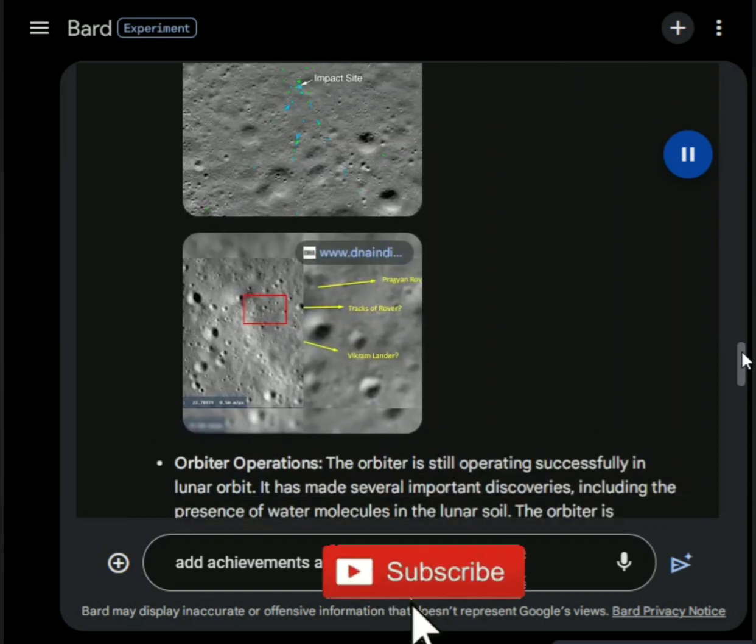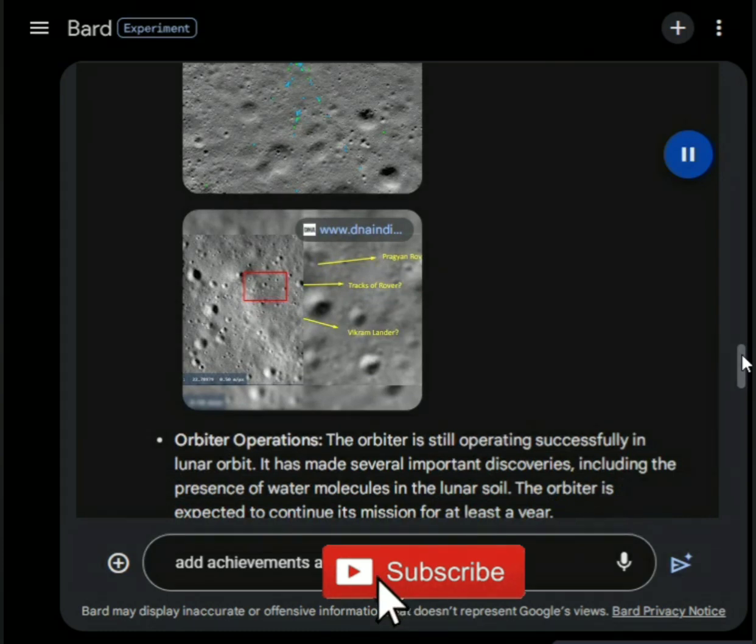Image of Vikram lander crash on the Moon. Image of Pragyan rover lost in the crash. Let's have a look at the images for a second.